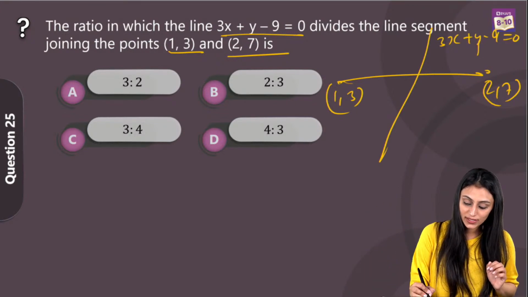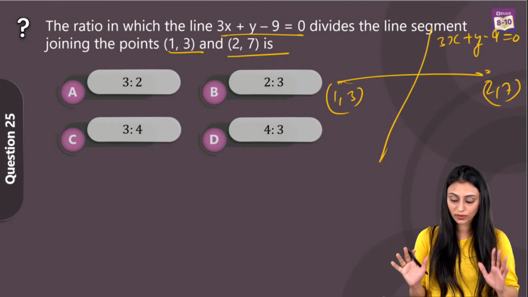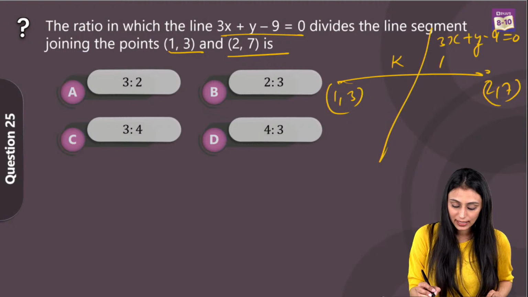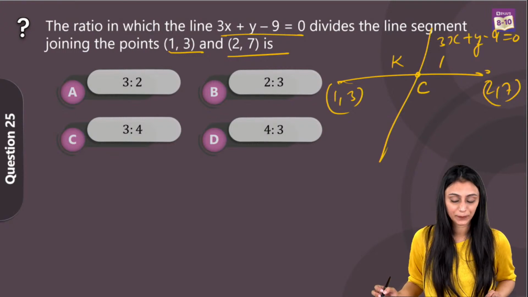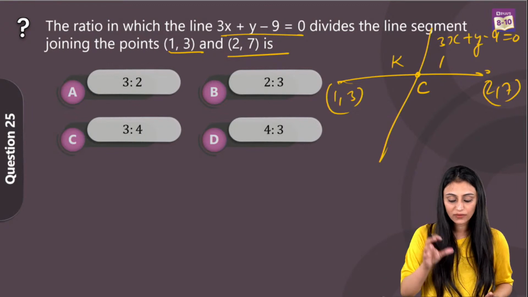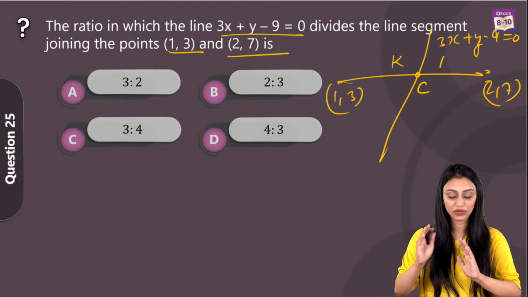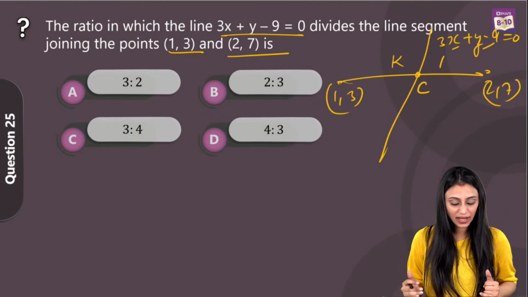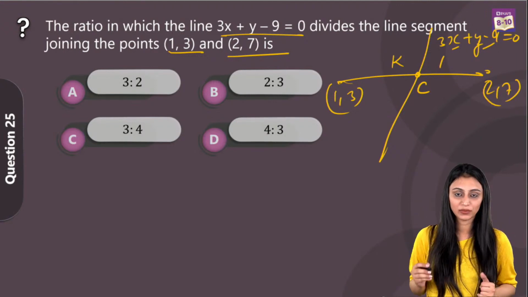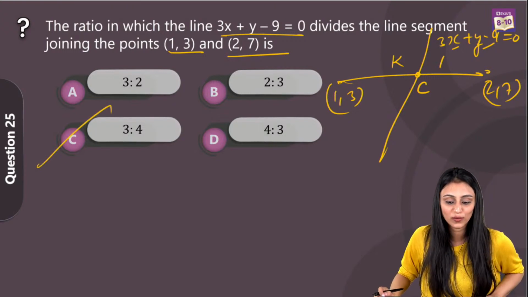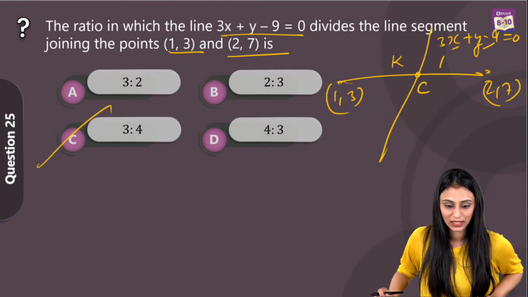So it is dividing it in some ratio. We don't know what the ratio is. Let's suppose that the ratio is k is to 1, right? Let's suppose that this point over here is C. So using the section formula, I can get the coordinates of C. Whatever coordinates you get would be in terms of k. When you substitute it here, you will get an equation. You simplify it and you would get the value of k from there. That's going to be 3 by 4. So the ratio in this case is going to be 3:4, which is option C.